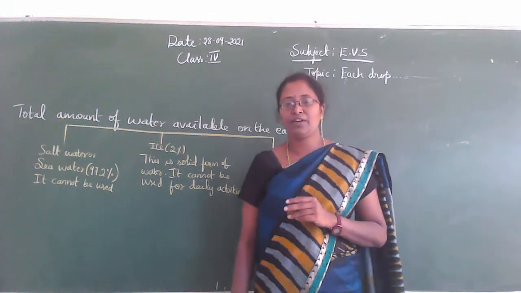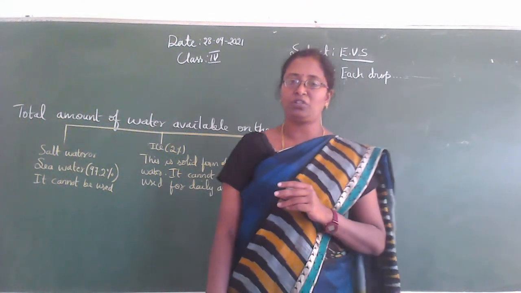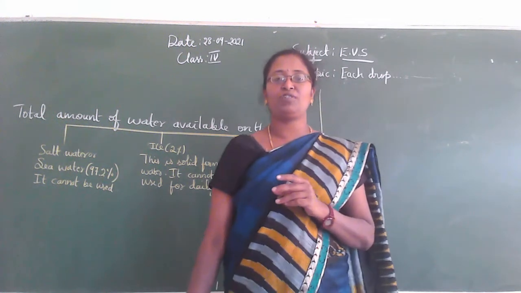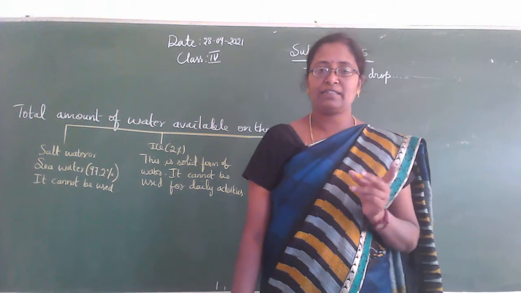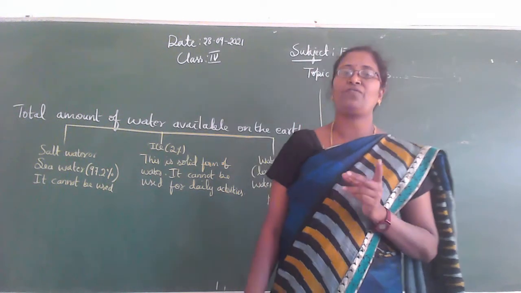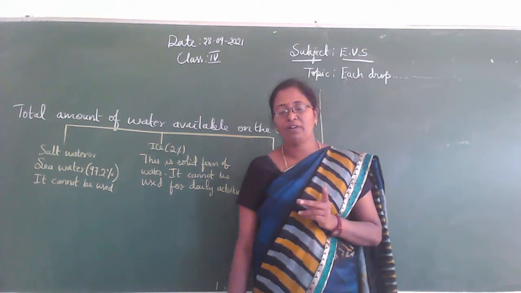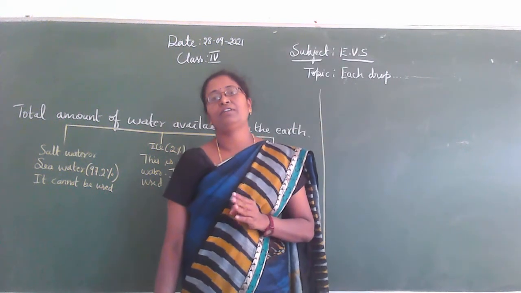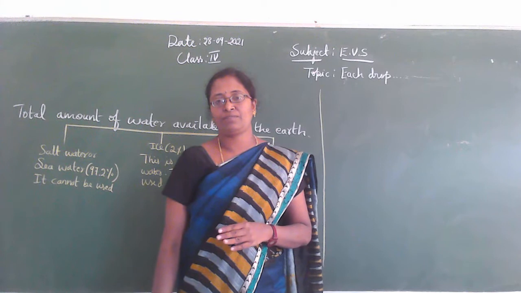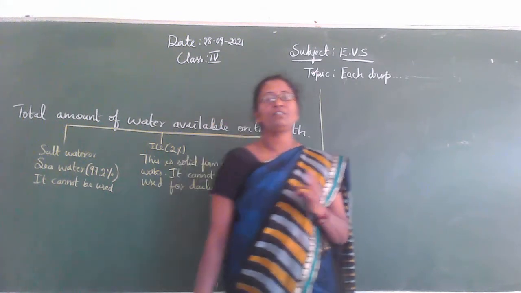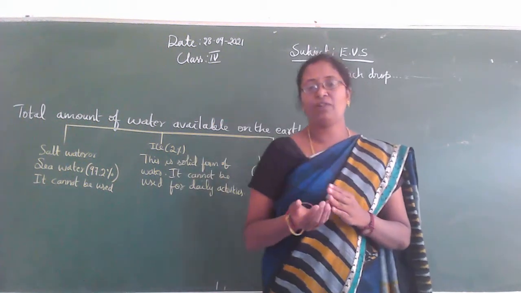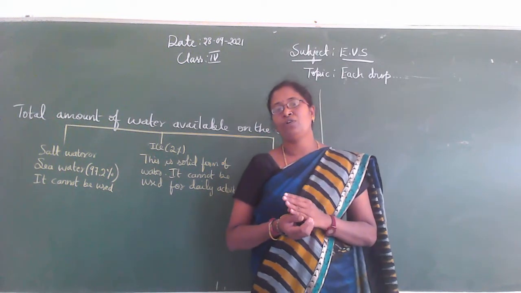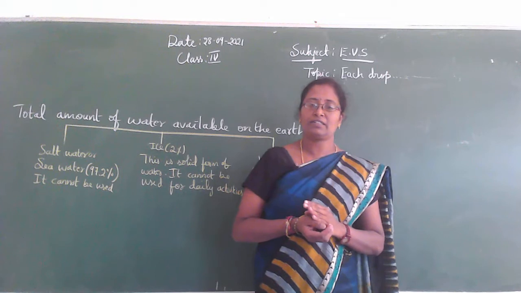Children, today we are going to learn about the Earth's water. This is the continuation of the lesson, isn't it? This is the continuation of the water lesson. In the last class we learned about the water cycle. So in the water cycle, rain falls on the earth and reaches the available sources of water on the earth. Is it?